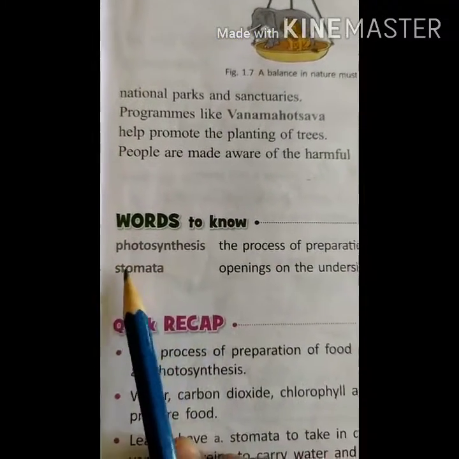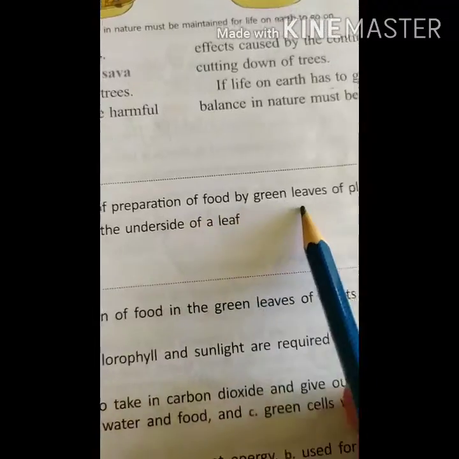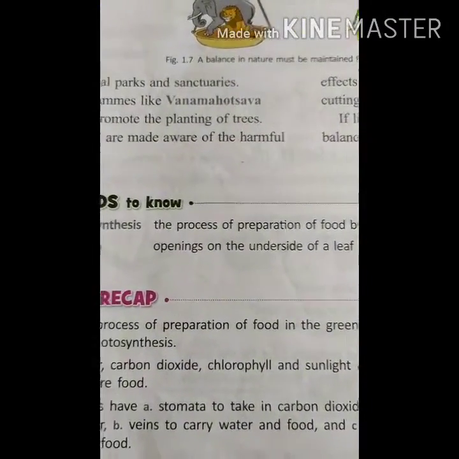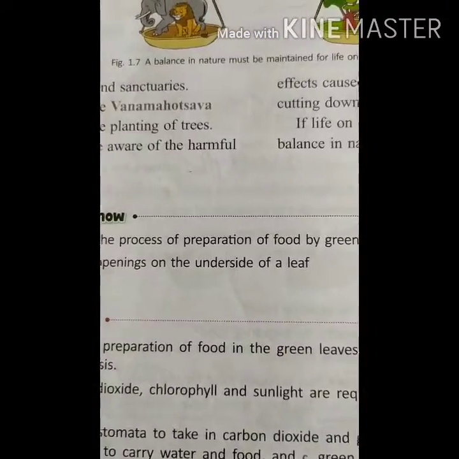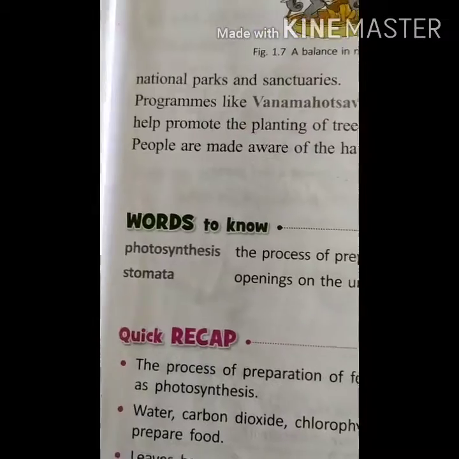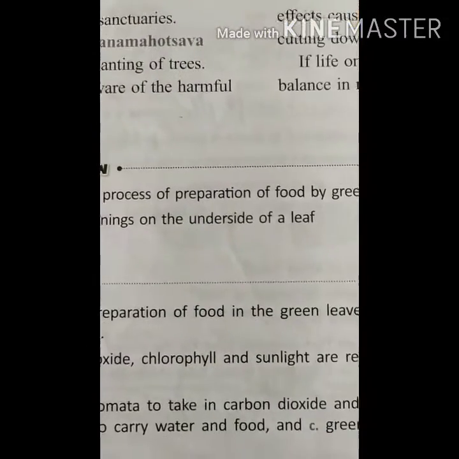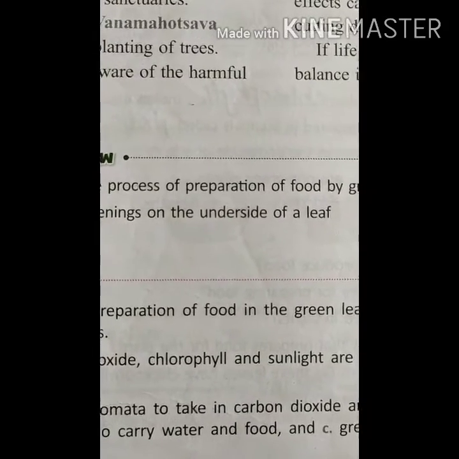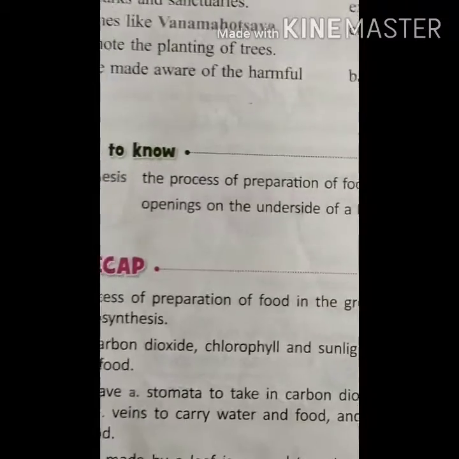Now, photosynthesis. Words to know. Photosynthesis is a process of preparation of food by green leaves of plants. You have to learn this. What is photosynthesis? Photosynthesis means a process of preparation of food by green leaves of plants. Okay. What are stomata? Openings on the underside of the leaves. On the underside of the leaf there are so many stomata present that help in the exchange of gases. Okay, children?